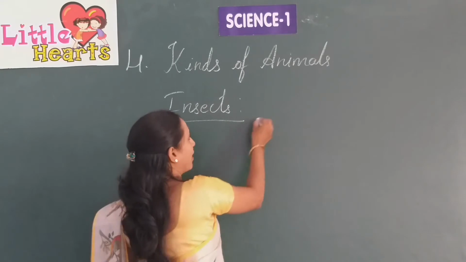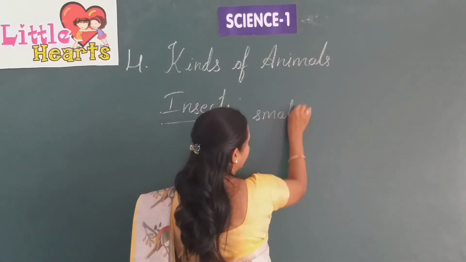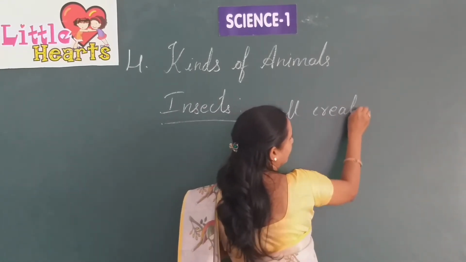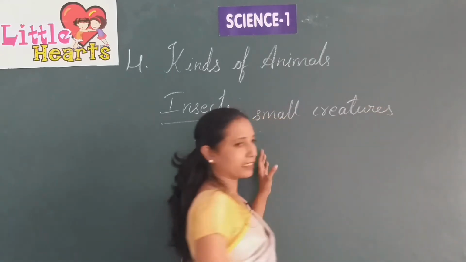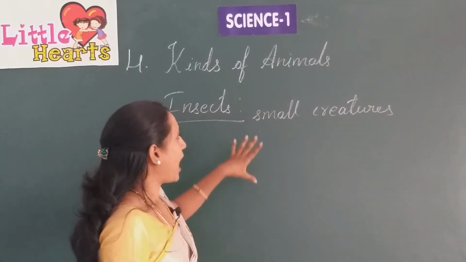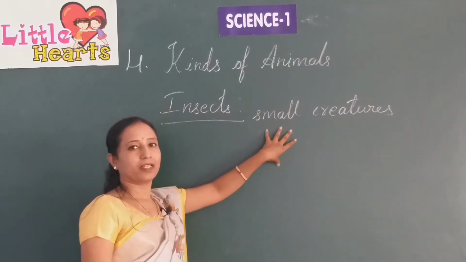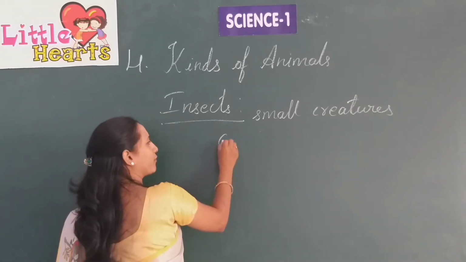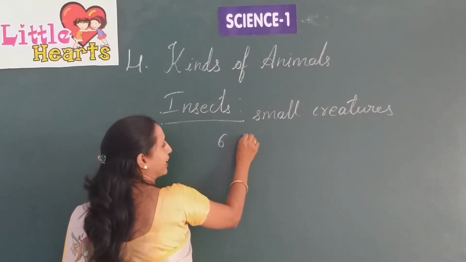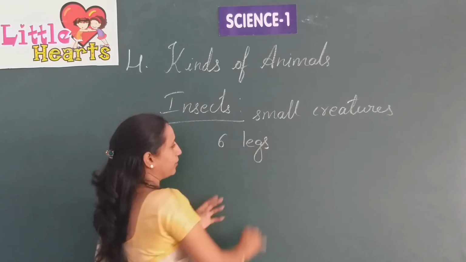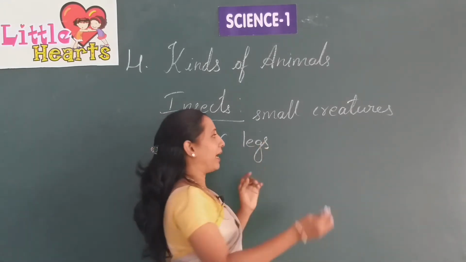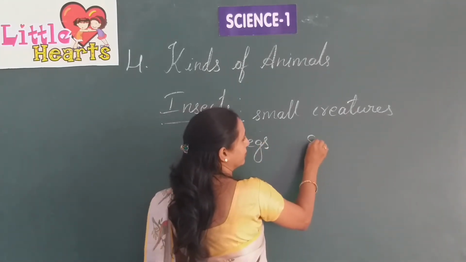Insects are very small creatures. How many legs do insects have? Most of the insects have 6 legs and some have 8.